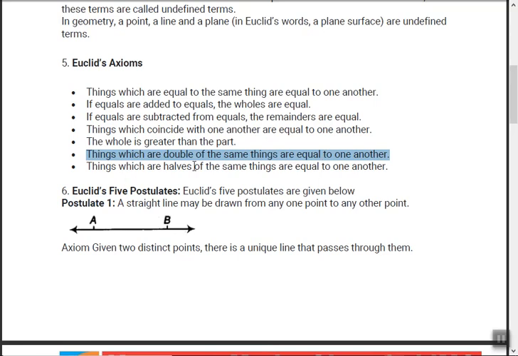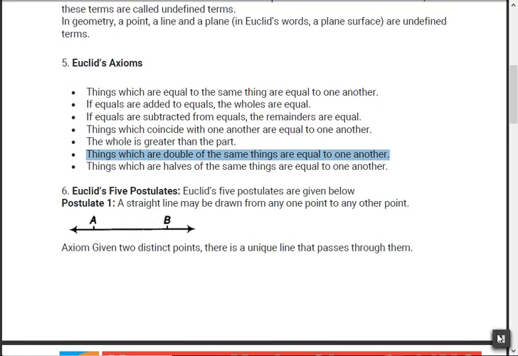Things which are halves of the same thing are equal to one another. Same logic. If you take 10 and make half, it becomes 5. Take the same 10 again and make half, 5. So two times you have made half of the same number. Now this 5 and this 5, are they different? No, they are the same, because they are the half of the same thing.